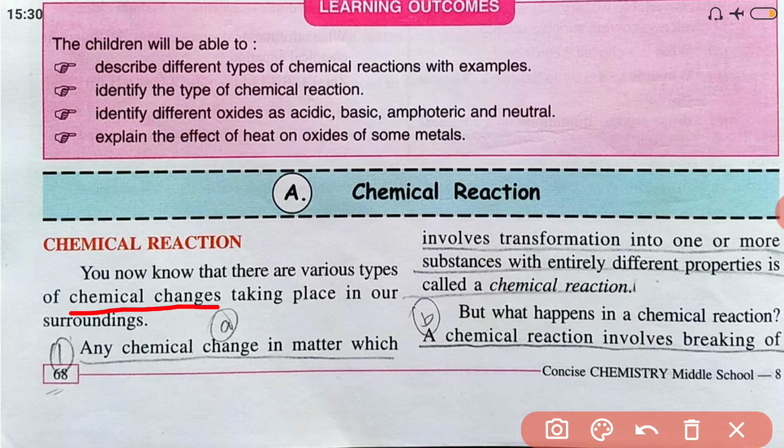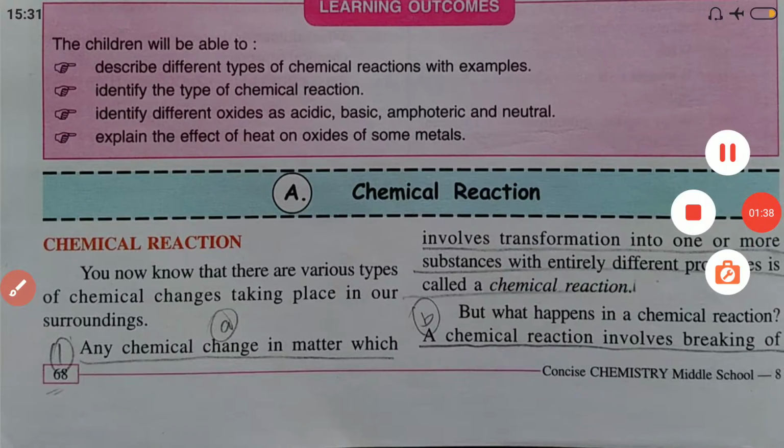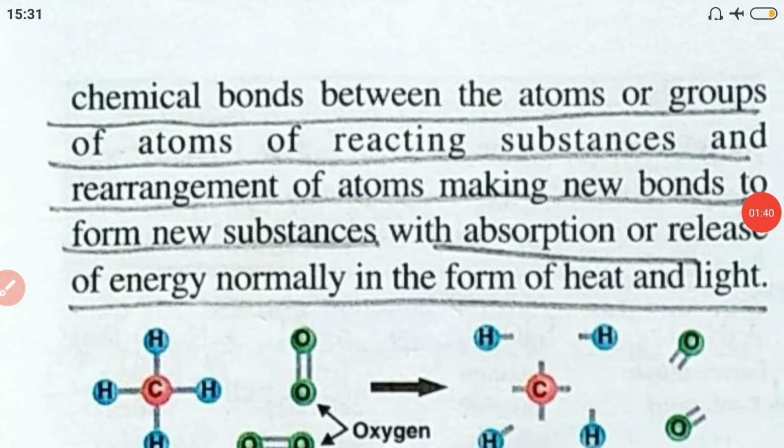But what happens in a chemical reaction? Why are entirely new substances with entirely different properties formed? Let us try to understand this. To understand this, we need to know what happens during a chemical reaction. A chemical reaction involves breaking of chemical bonds. So, what is a chemical bond? It is a force between any two atoms which holds them together.